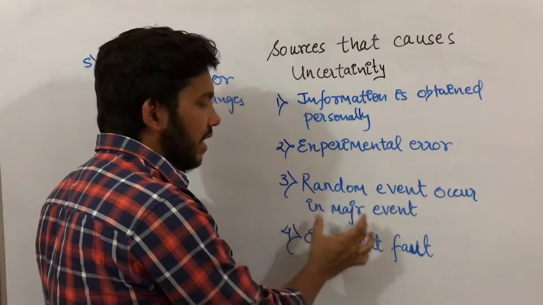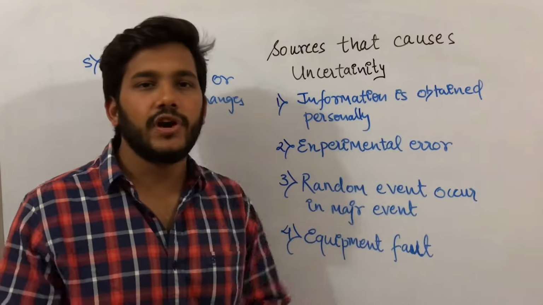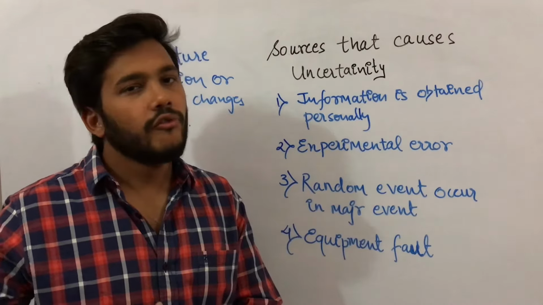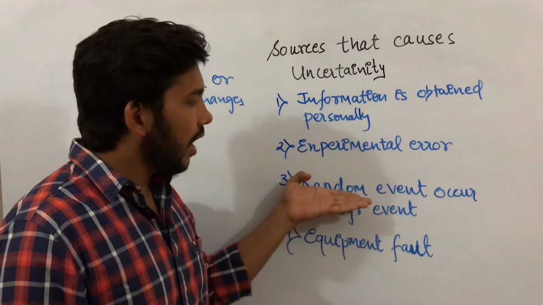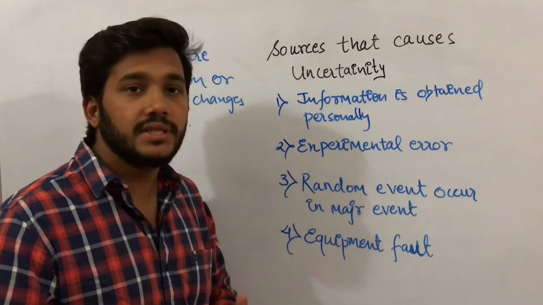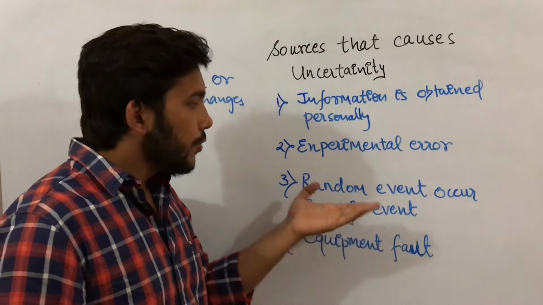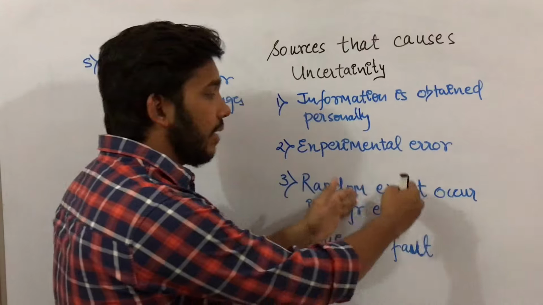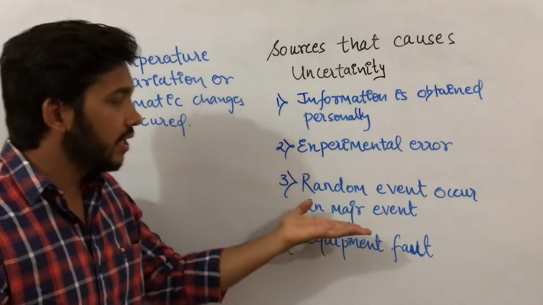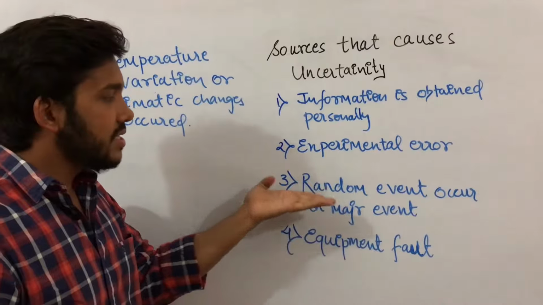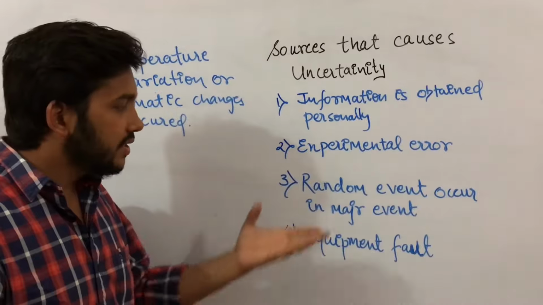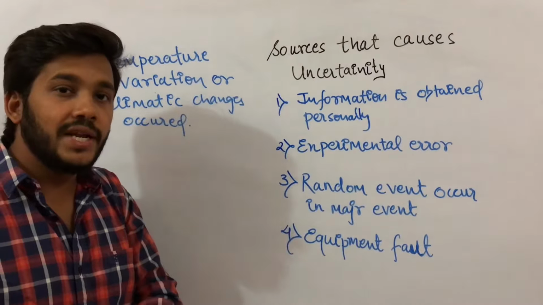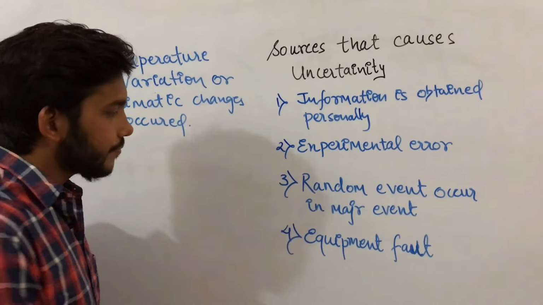Third, a random event occurs in a major event. Suppose it is the Cricket World Cup, and generally India wins against Bangladesh, but suppose a random event happens and India loses to Bangladesh, then uncertainty can occur. So whenever any random event occurs in a major event, like the World Cup was one major event, but unexpectedly a random event occurred, then we can say uncertainty can be present whether Team India will reach the final or not.